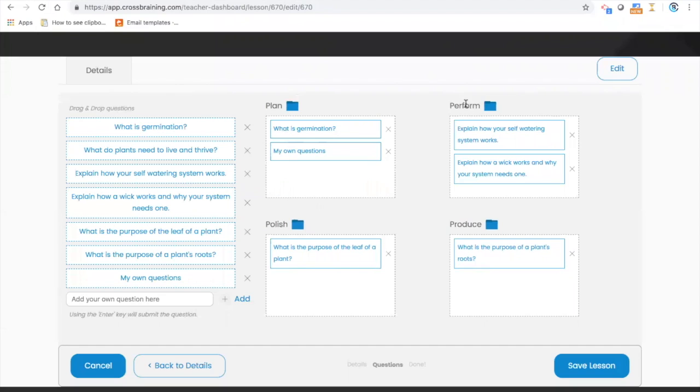In the fall, because we talked about how we're going to be releasing the new app, these phases, you'll be able to name them whatever you want. So if you wanted to name it hypothesis and then evidence, conclusion, you could do that. You could name it step 1, step 2, step 3, step 4.